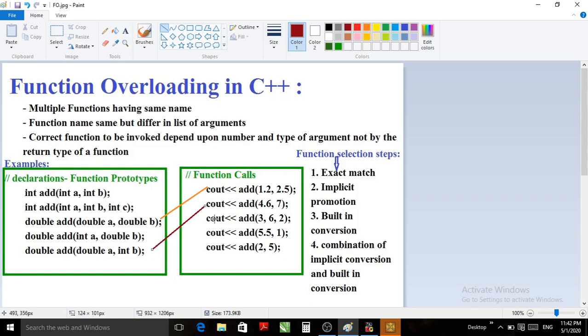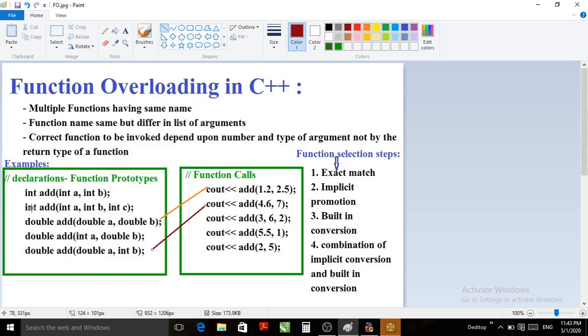For the third statement, cout add 3, 6, 2. Here for this function call add function, there are total 3 parameters, 3 arguments. All of these 3 arguments are of type integer. So for this, compiler will check which function is suitable to encounter the function at the time of execution.